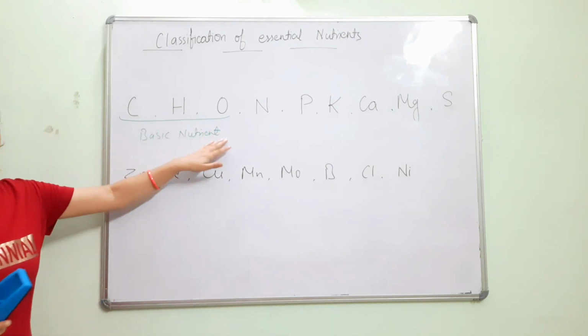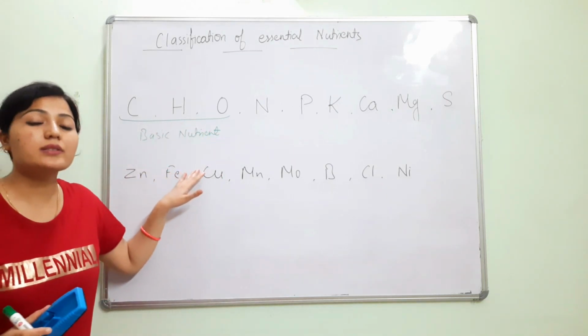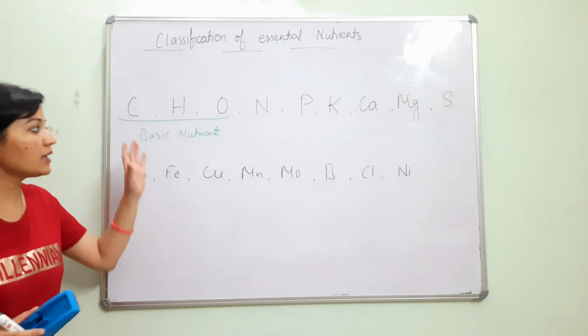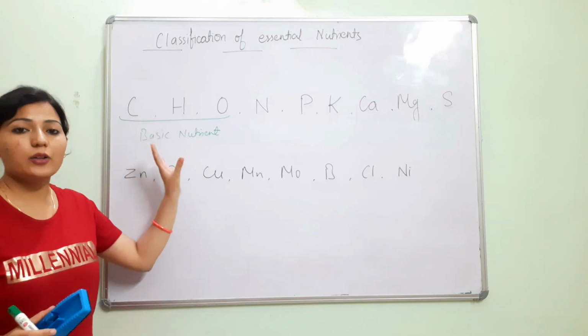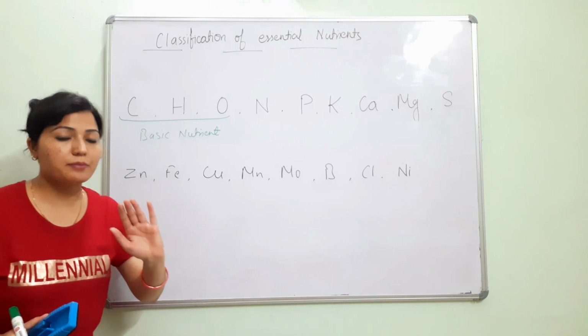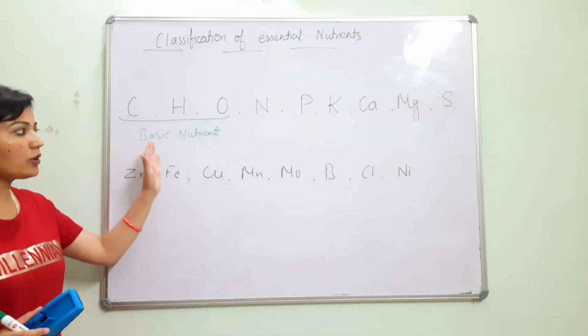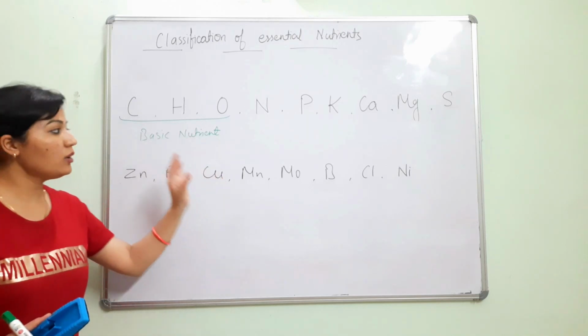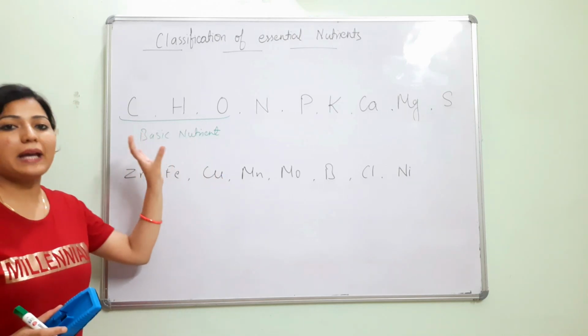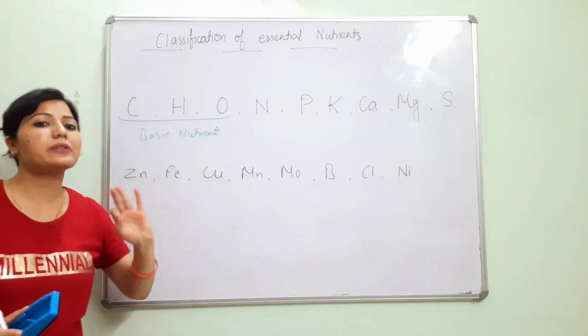Carbon, hydrogen, oxygen. These three are the basic nutrients. The most important thing is that these three are not considered mineral nutrients, because the source of these nutrients is air and water. They are not obtained from the soil, so we generally call them elements or nutrients, not mineral nutrients.